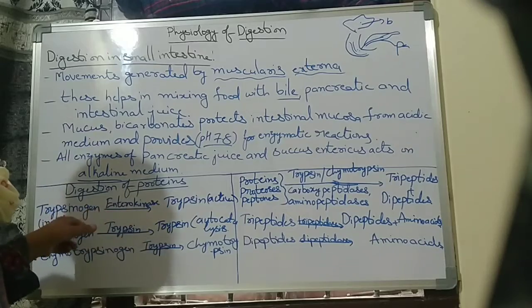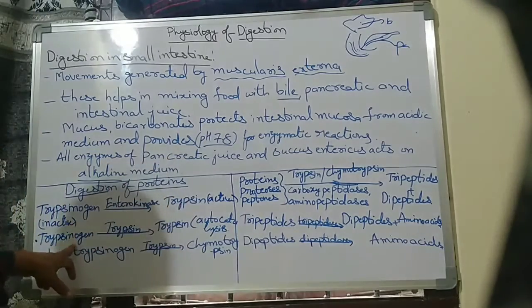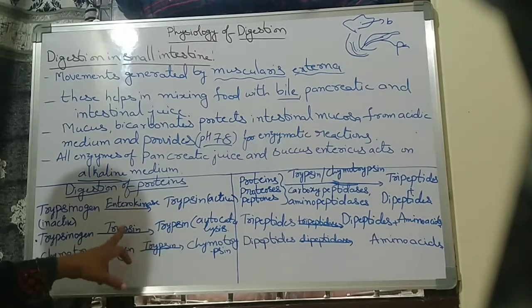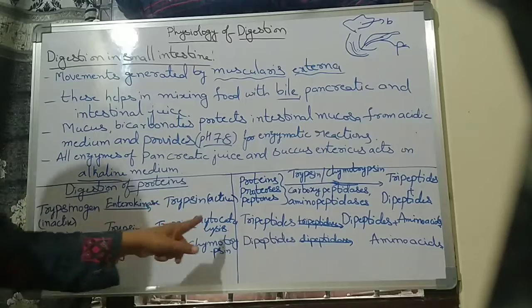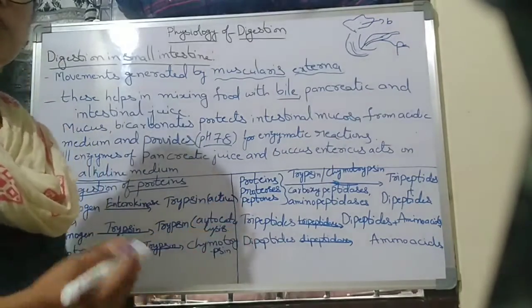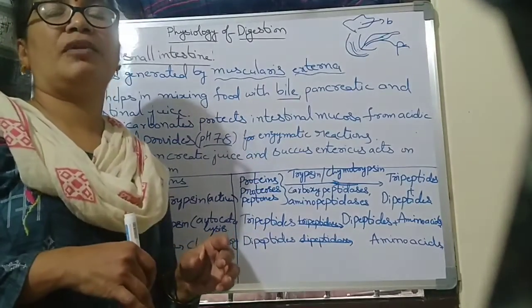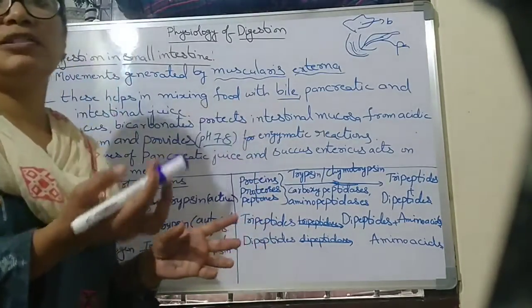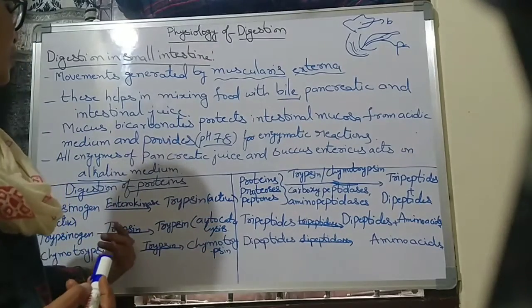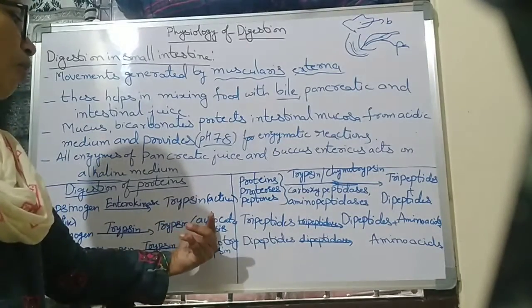Trypsinogen is also converted into trypsin with the help of trypsin itself. This is called autocatalysis, like pepsinogen being converted into pepsin in the presence of pepsin itself.